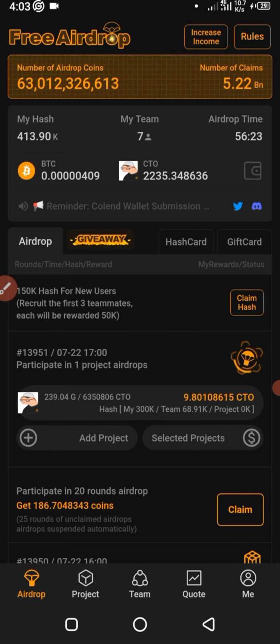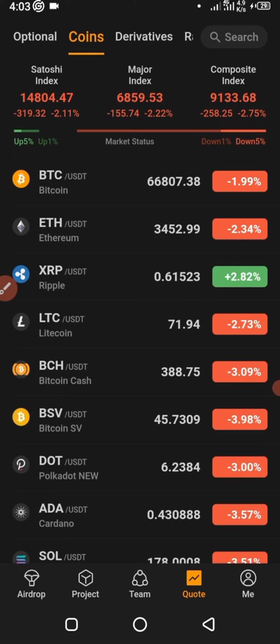The app is actually loaded. The second from the right, you can get your real-time quote. This is the present quote for BTC at the moment, 66,807.54. Ethereum is $3,452.69. So the app is loaded, my guys.